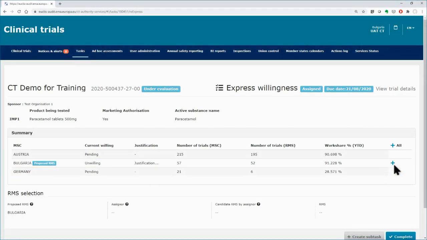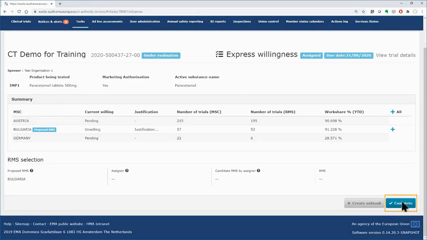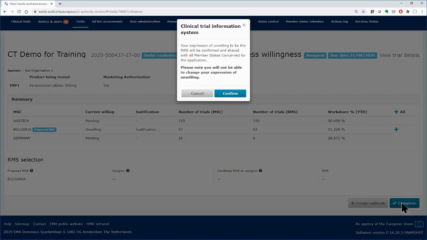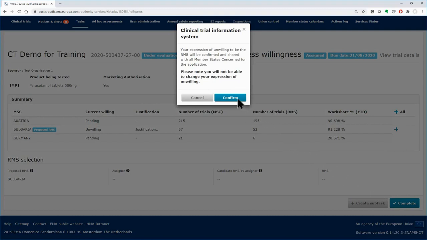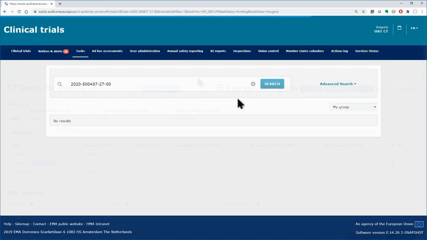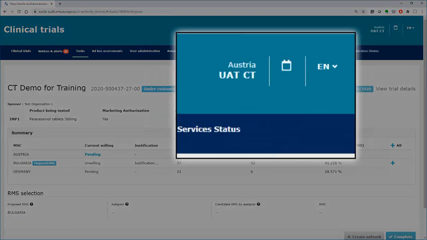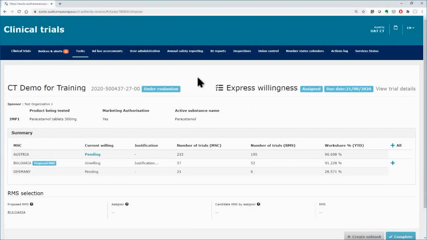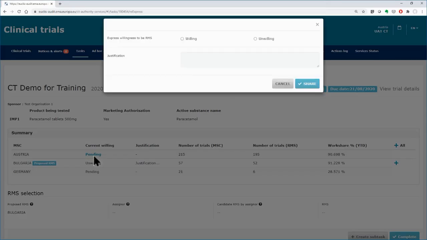Next, click on the Complete button on the bottom right corner, and in the next pop-up window, click on the Confirm button. The other MSCs follow the same steps to express their willingness, or unwillingness to be the RMS. In Austria's workspace, the decision of Bulgaria can be seen in the summary table. As previously, click on the pending link to express willingness or unwillingness for Austria.